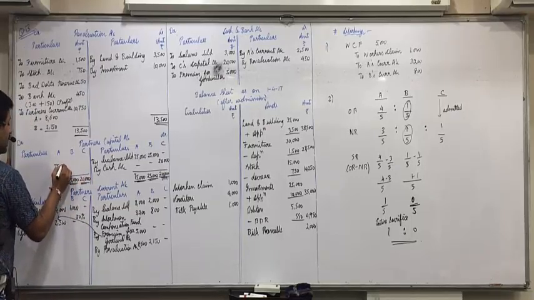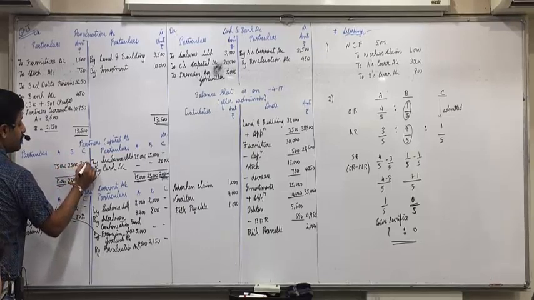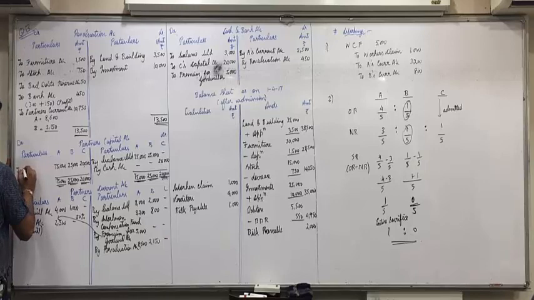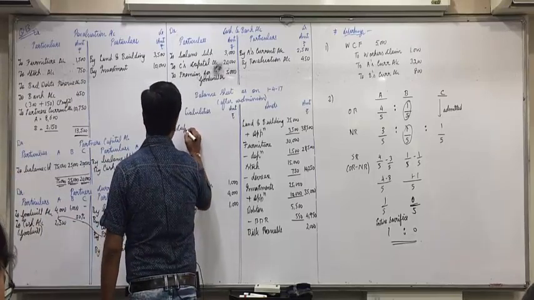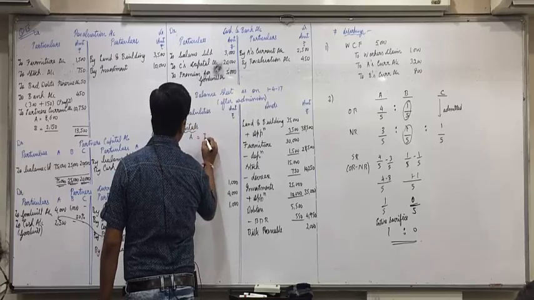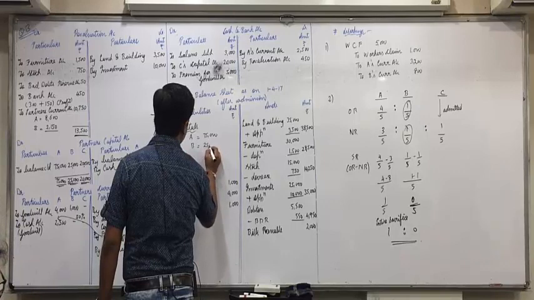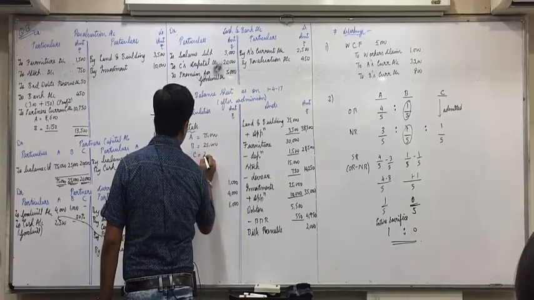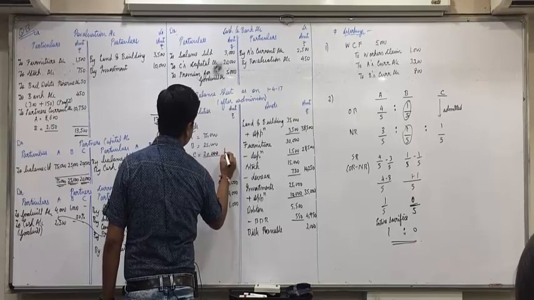Same is the closing balance. Liabilities side capitals. A 75,000, B 25,000, C 20,000. So 1,20,000.